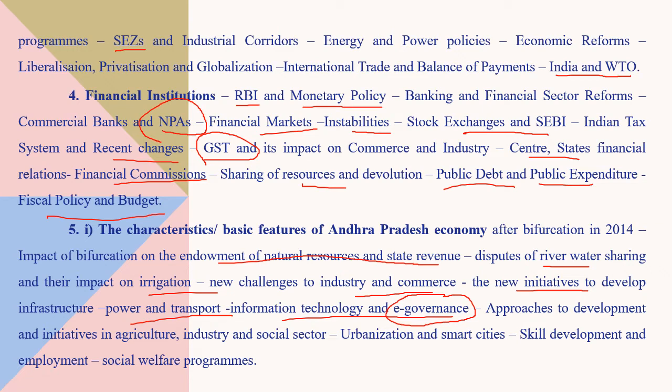Approaches to development and initiatives in agriculture, policies, different policies regarding agriculture, industry, and social sector, urbanization and smart cities. We know these days we're listening to many things about smart cities. Recently, we have a report also regarding all these. So skill development and employment and social welfare programs such as MGNREGA.